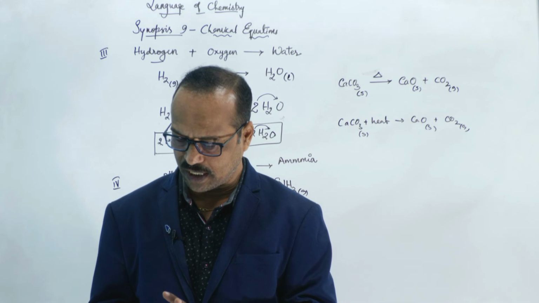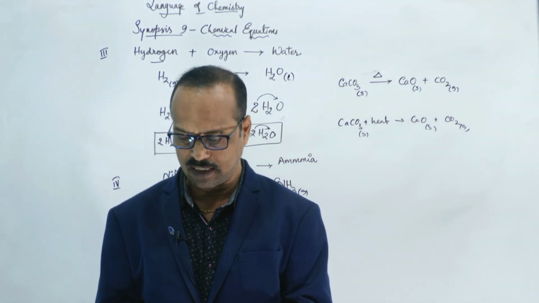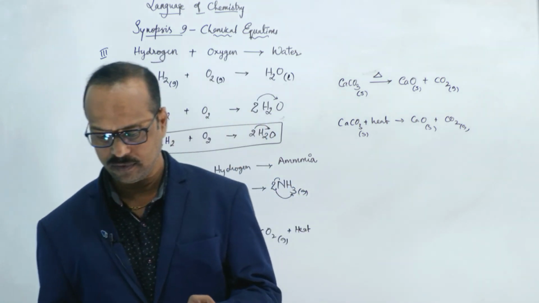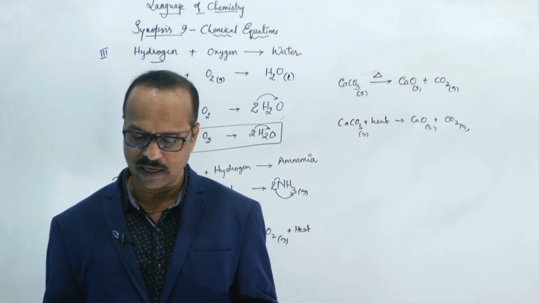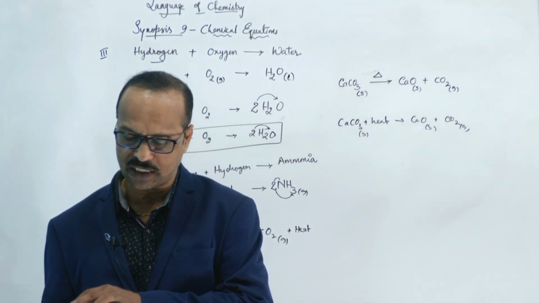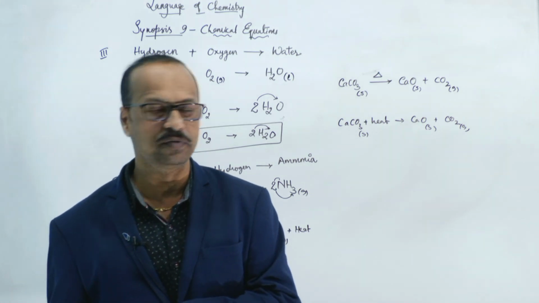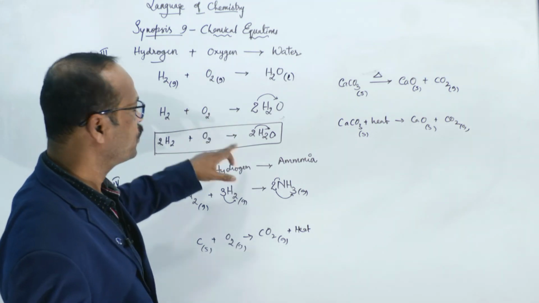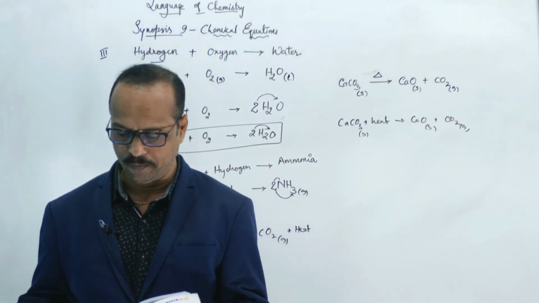Meanwhile, check the practice sheet, page number 73. Once you can see the page number, 73. First one: a balanced chemical equation does not tell about changes such as precipitation, change of color, evolution of heat, all of this. If you write just the equation like this, you don't get any information. You need to write information about that separately. So the answer is 4.